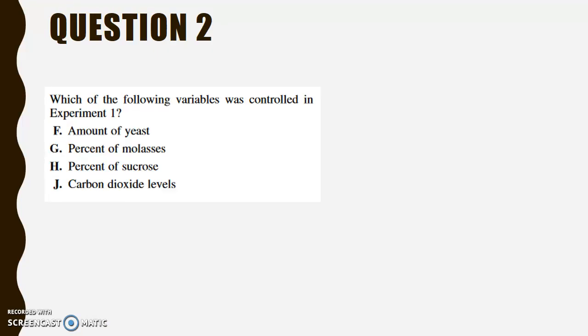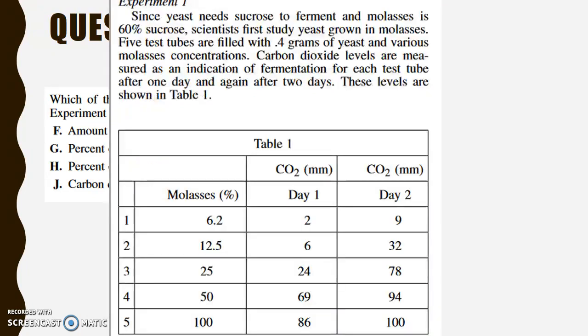Question 2. Which of the following variables was controlled in experiment 1? This is also a detail question. It's asking you just to look at the information from experiment 1 and figure out what you kept the same. If I look at my experiment, I can see that I am changing the amount of molasses for every